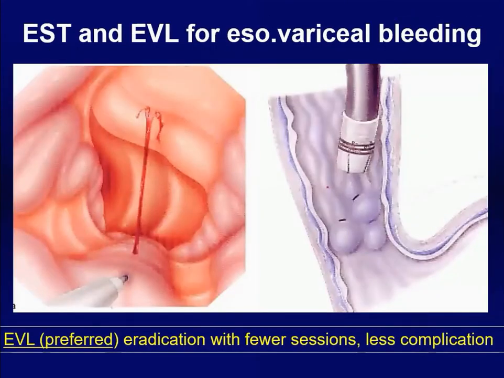Either we can do band ligation or sclerotherapy. Obviously, endoscopic band ligation is preferred because it takes fewer sessions to eradicate varix and has fewer complications. However, in pediatric practice, there is a limitation. In a smaller kid, less than 10 kilo or 1 or 2 years of age, when you put the band on the endoscope, it becomes bigger. You cannot push that mounted endoscope into a smaller kid. So we have to rely on sclerotherapy for infants to control these varices.